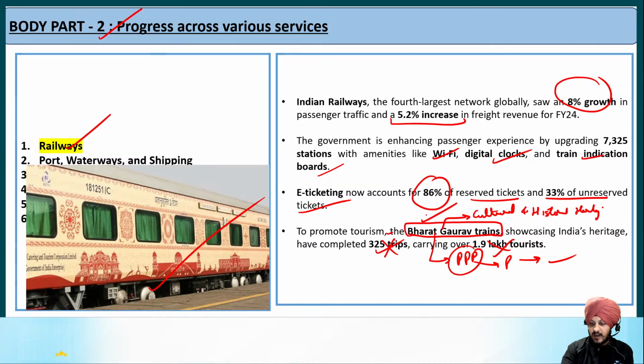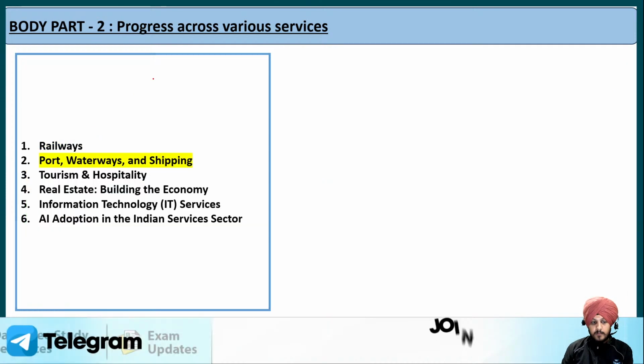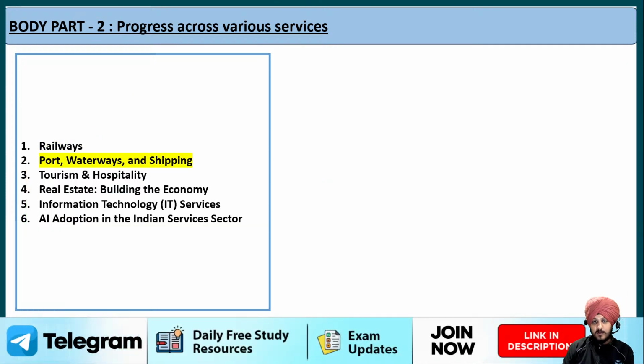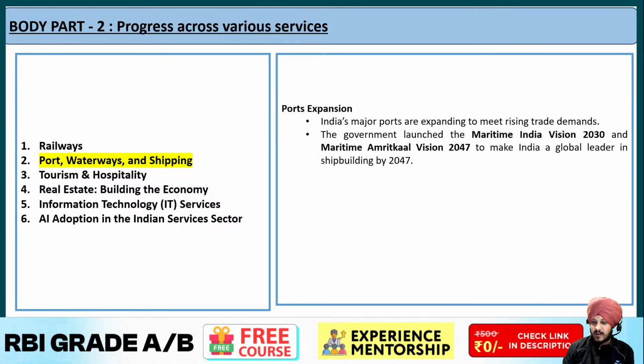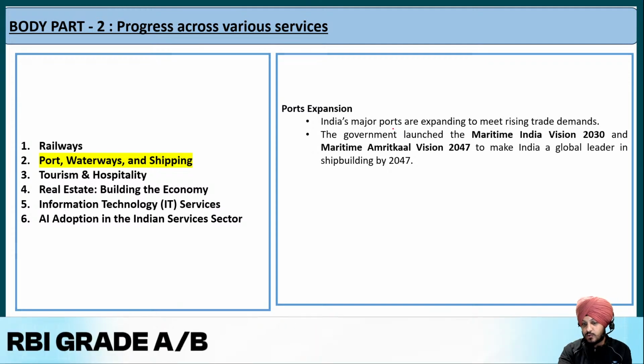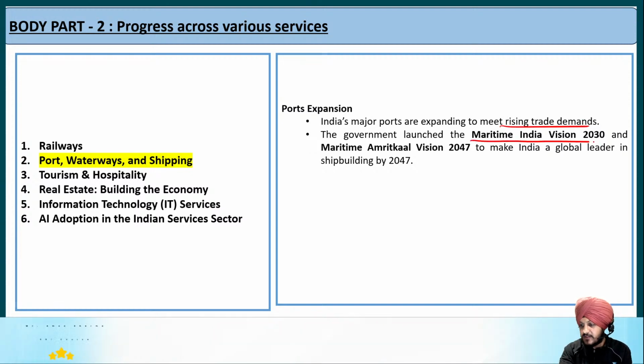Fine, so that is the idea regarding the Bharat Gaurav trains, which are an important component of the railway sector. After that, the Economic Survey also talks about ports, waterways and shipping. It basically gives very factual data, nothing much to explain. It says that India's major ports are expanding to meet rising trade demands, and the government has launched Maritime India Vision 2030.